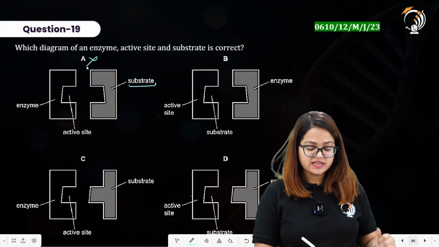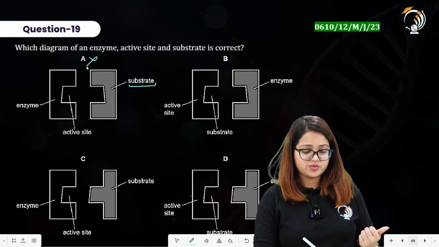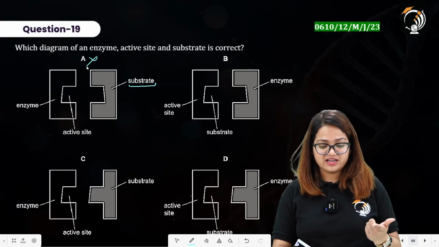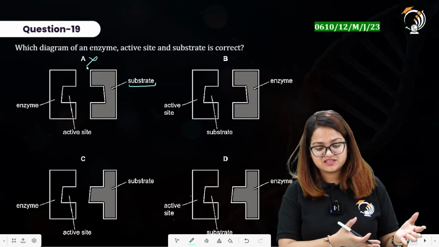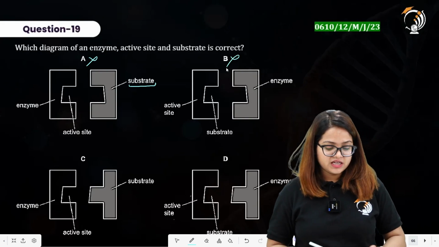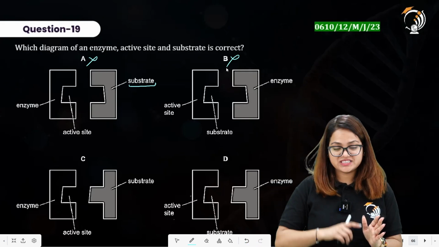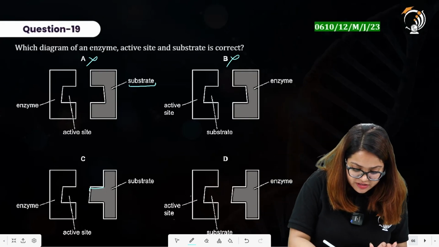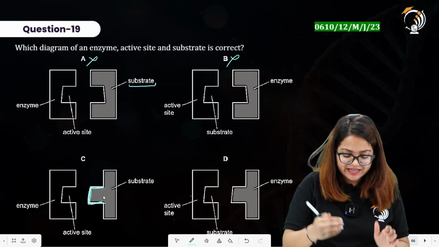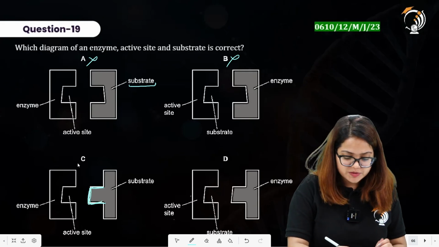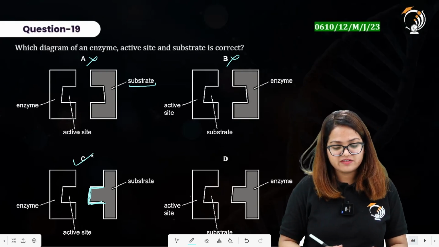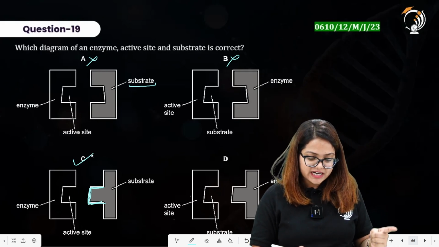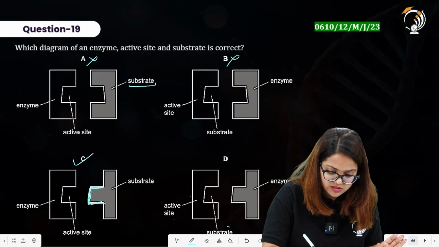Option B here has the active site. So the active site is basically a crevice or a pocket in the enzyme, and it is showing some other labeling. Active site is there, substrate is there, incorrect. Option C has an enzyme on which the active site is there. On the right hand side there is a substrate having a complementary shape to the active site of the enzyme. Yes, it will get correctly fit into the active site of the enzyme. Option C here represents the right diagram for enzyme, active site and substrate. Let us see the D option over here. It has active site and substrate. Here it goes incorrect.